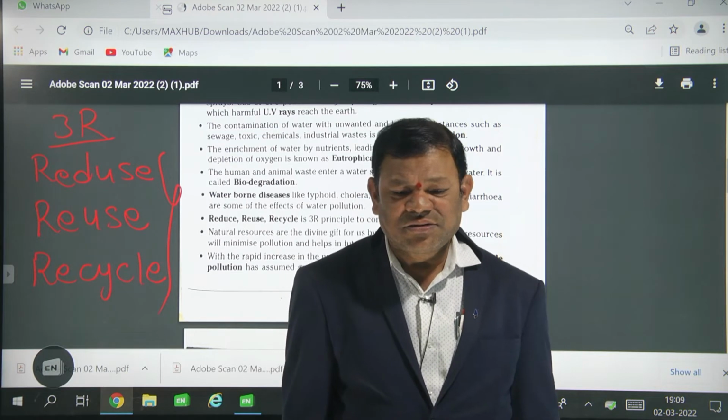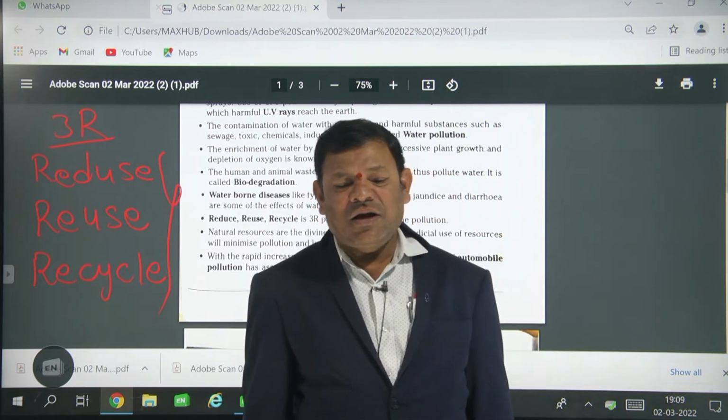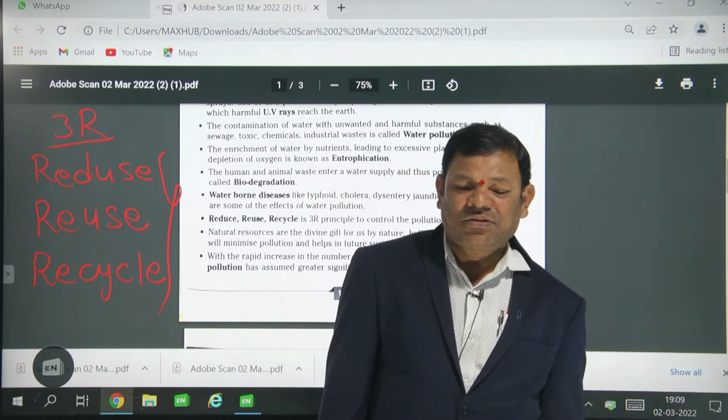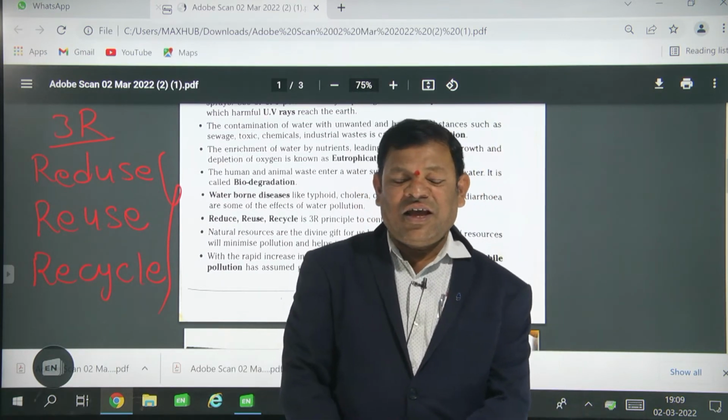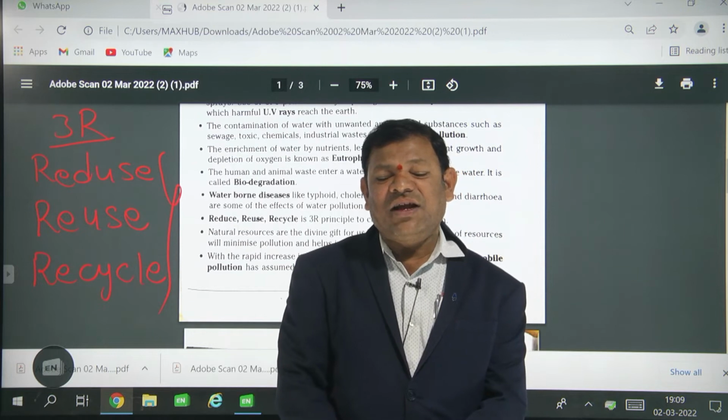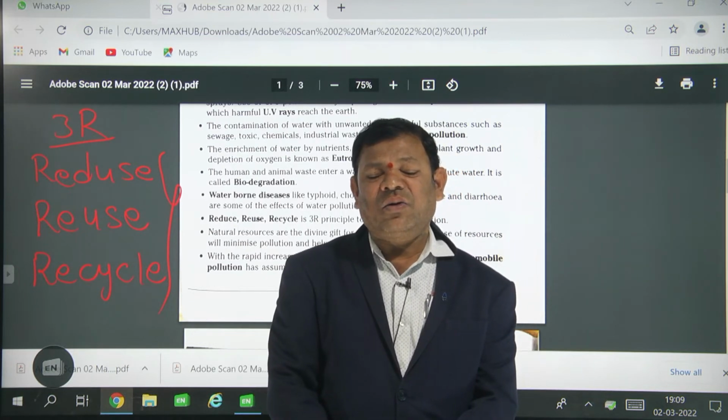Avinash? So you are also causing pollution. Huh? If it is required, then you can use it. If it is not required, don't use it.